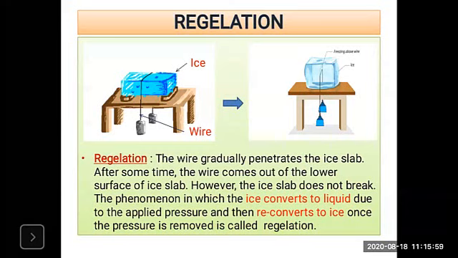That means at 0 degree Celsius, due to the pressure, the ice gets converted into water. And if you remove the pressure, what will happen? The melting point is restored to 0 degree Celsius, and water gets converted into ice again. So this is that latent heat of fusion applied on this regelation process.